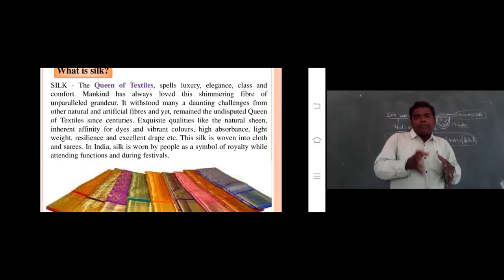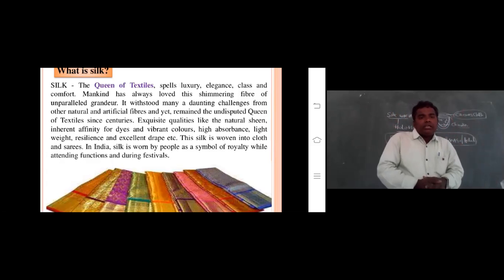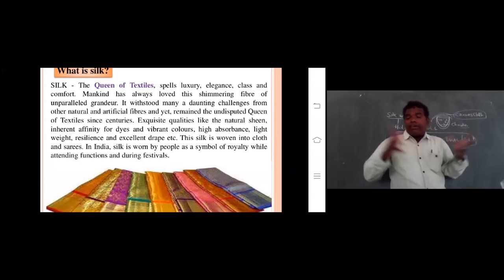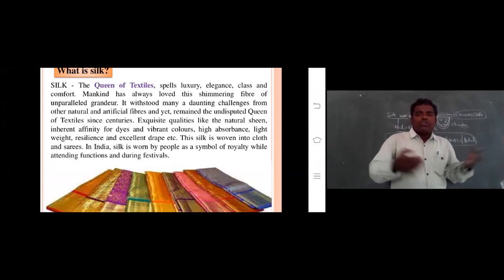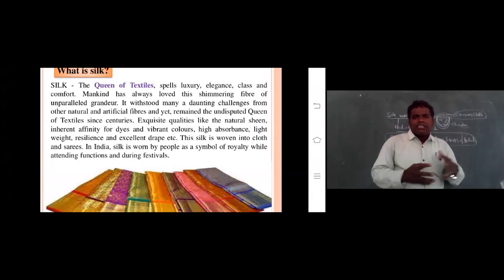Silk contains high qualities like natural sheen, inherent affinity for dyes and vibrant colors. For example, artificial fiber does not absorb dyes well, whereas natural silk absorbs beautiful colors, like blue, orange, pink, different colors that we can prepare using natural silk. Artificial fiber does not take different colors. That is one of the important points.